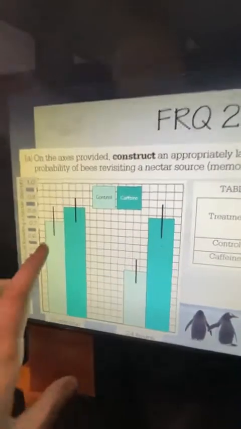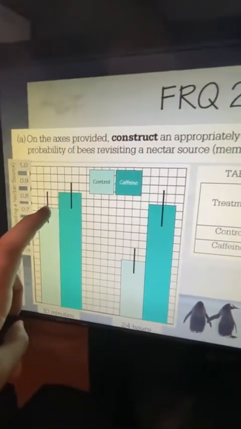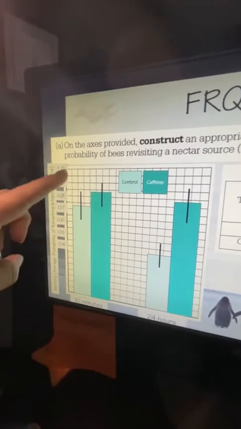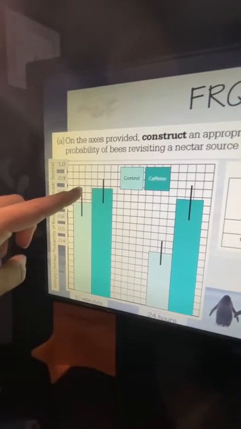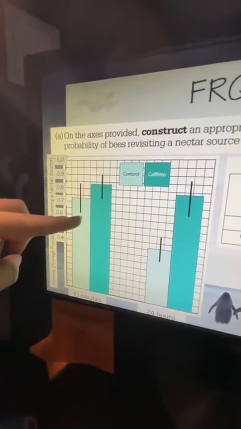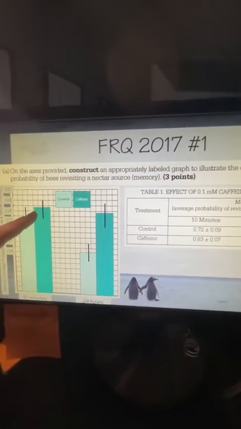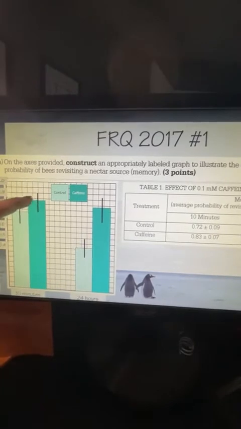I thought I pressed the button. Yeah, I did. So when you graph it, we went up on our control from 0.72 up to 0.09 above, and then 0.09 below. And then right here, we're going to go above and below by, what is that? That's our caffeine at 10 minutes. We went above and below 0.7 and 0.7.